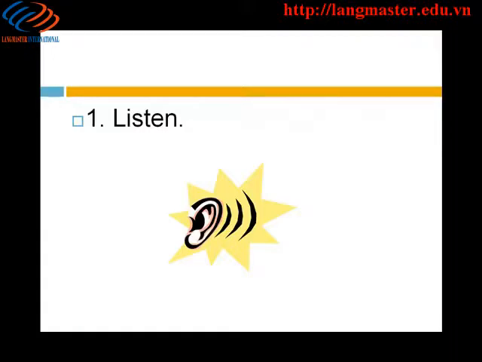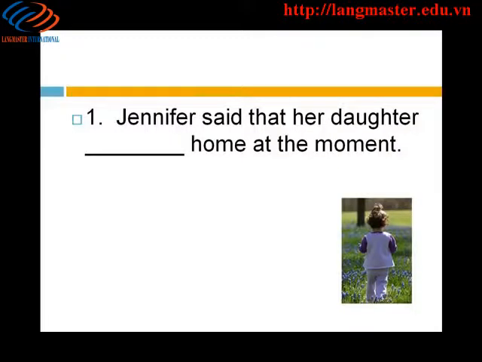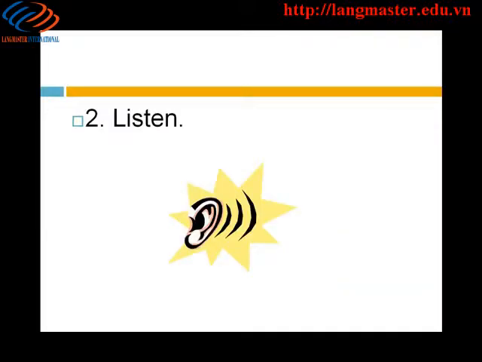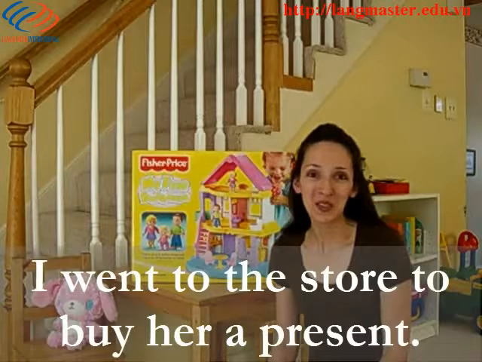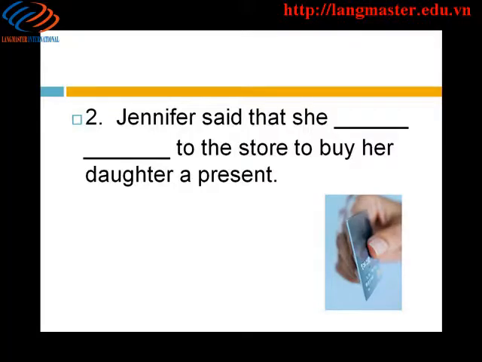Number 1. Listen. She's not home right now. What's the reported statement? Answer. Jennifer said that her daughter wasn't home at the moment. 2. Listen. I went to the store to buy her a present. What's the reported statement? Answer. Jennifer said that she had gone to the store to buy her daughter a present.